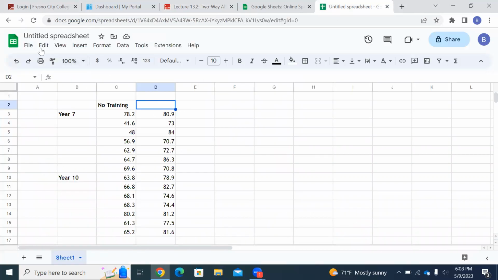Control, or I'll just show it. Paste. There it is, 10 training. Now that's all that you have to put in. I'll just do that. And so now we've got to get the computer to analyze this data. How do we do it?